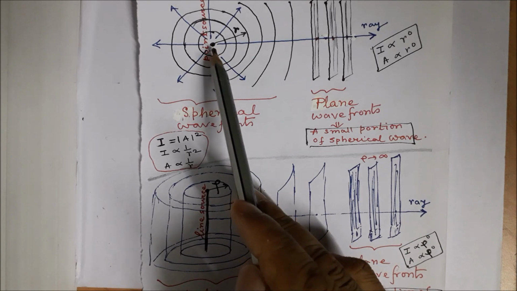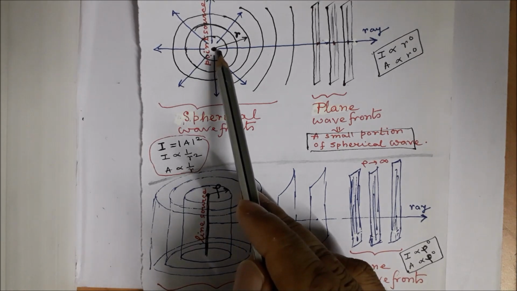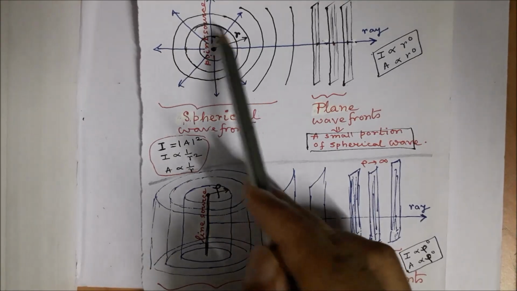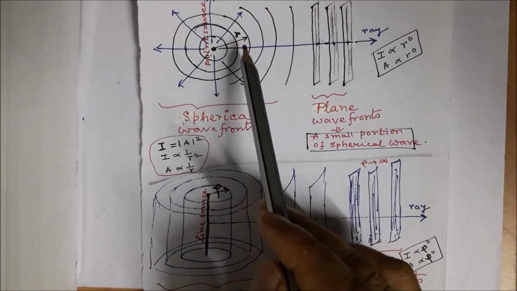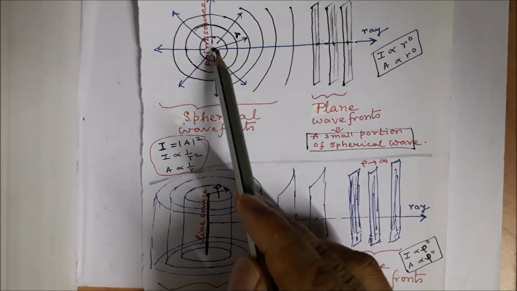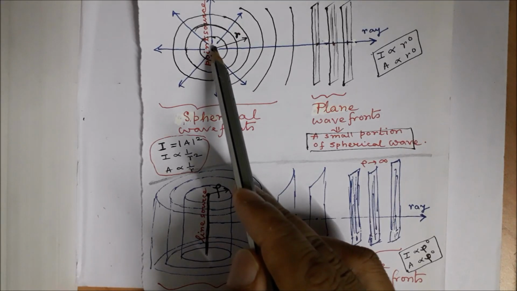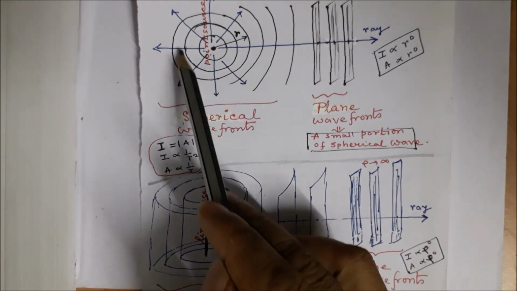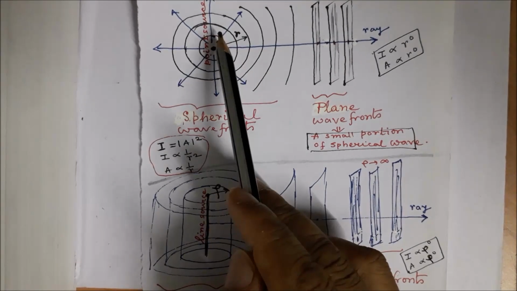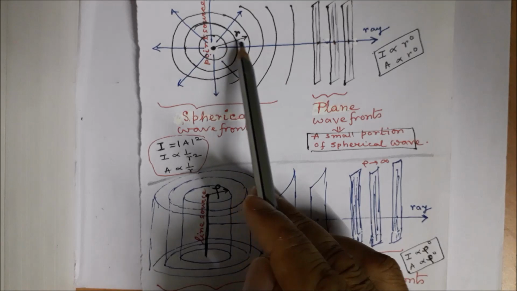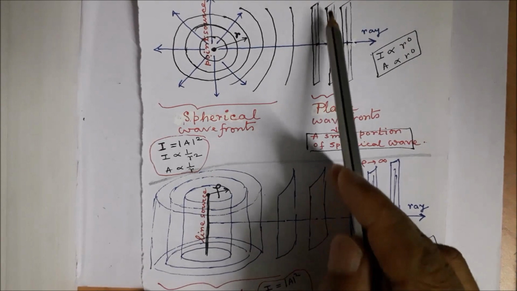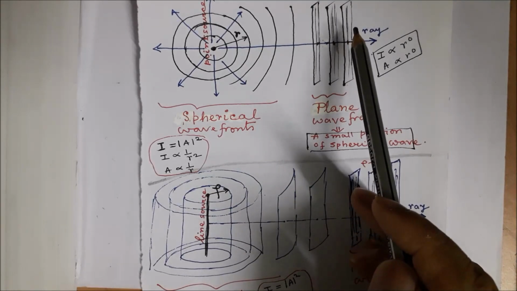So a point source that is oscillating in space generates disturbances in all directions, and points which are equidistant from this source point are similarly affected, and therefore we have spherical wavefronts. Now these spherical wavefronts propagate in space and at a large distance reduce to plane wavefronts.